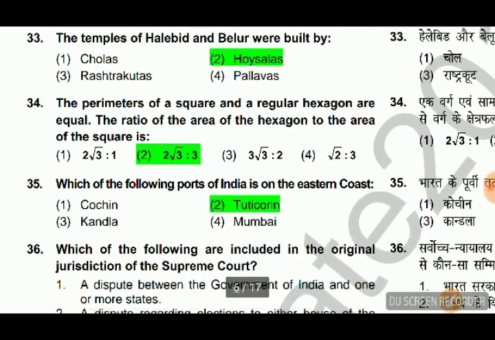Then the perimeter of a square and a regular hexagon are equal. The ratio of the area of the hexagon to the area of the square is.